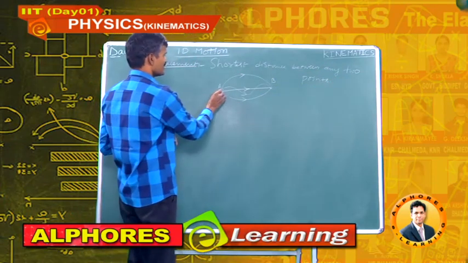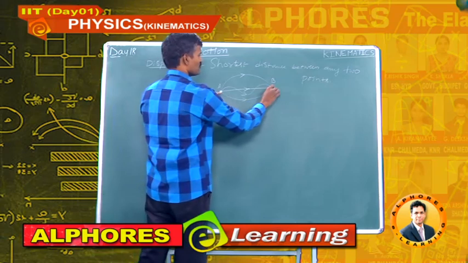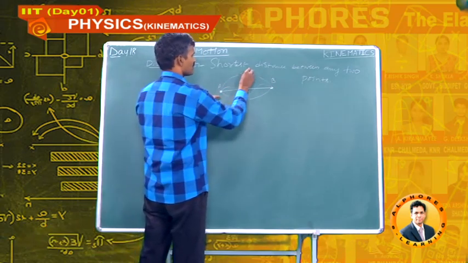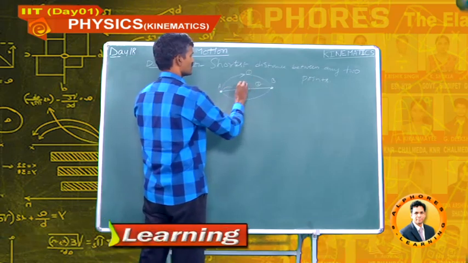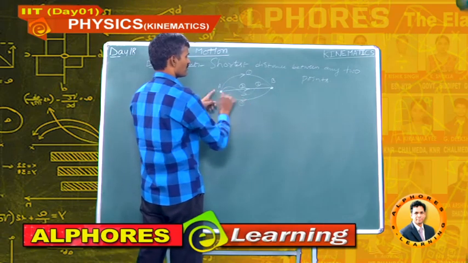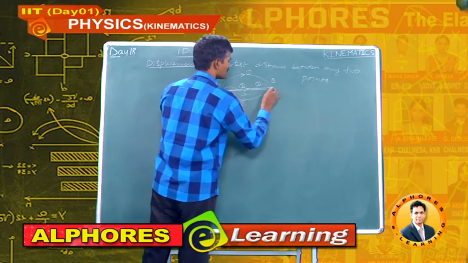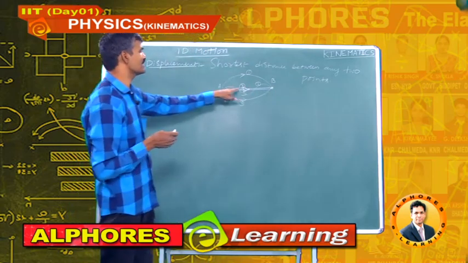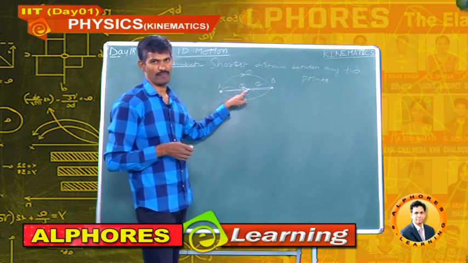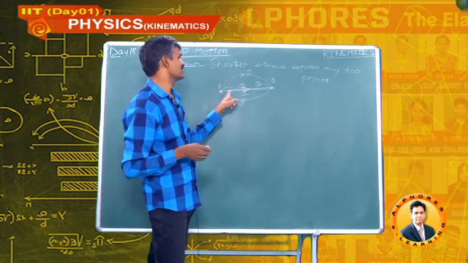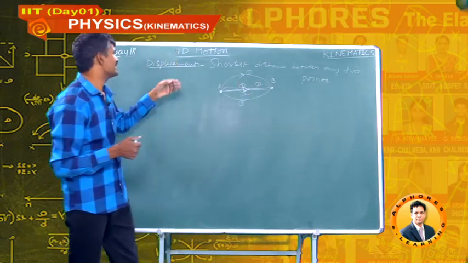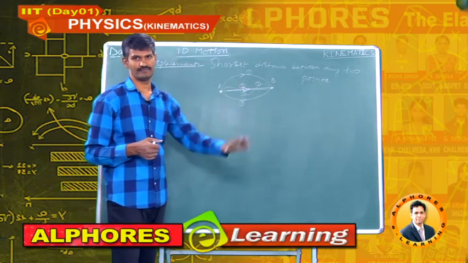Now, I am considering this example. A particle moves from A to B along this path, along path 1, path 2, path 3 and 4. Of all these paths, path 3 is the shortest distance. So, it is said to be displacement between A and B. What is the difference between distance and displacement?